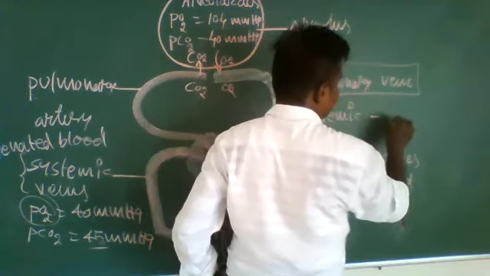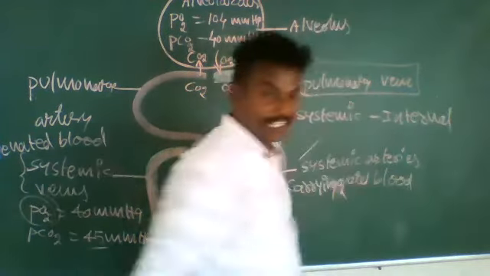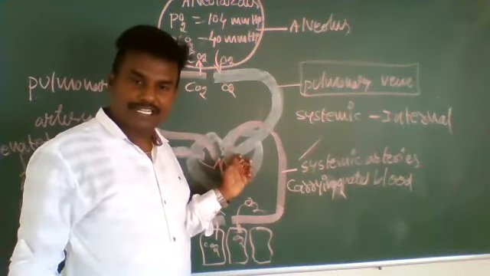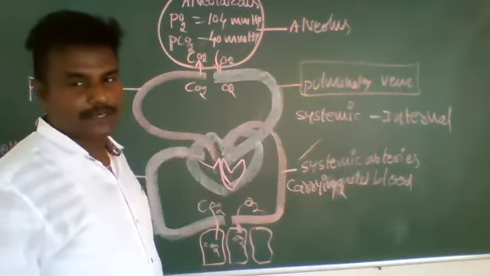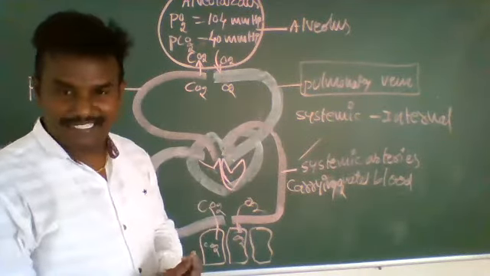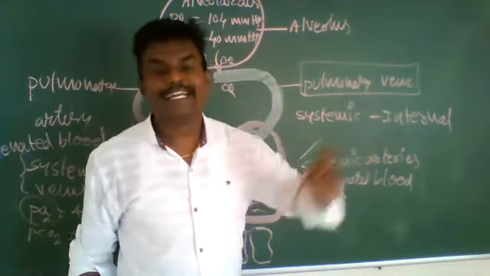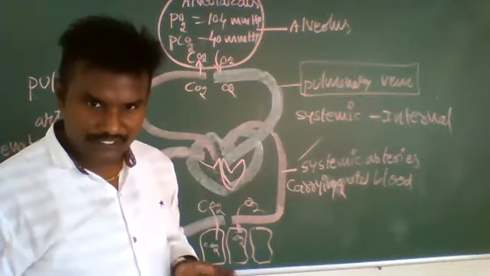Systemic gas exchange is also called internal respiration. Internal respiration means that from the heart, oxygenated blood goes to various body parts through systemic capillaries. Therefore, it is called systemic gas exchange, and it is also called internal respiration.